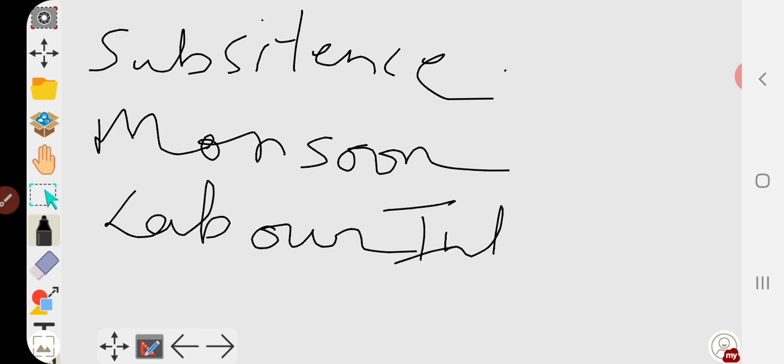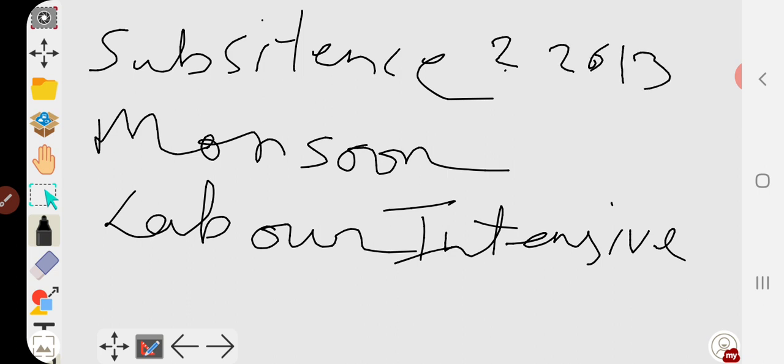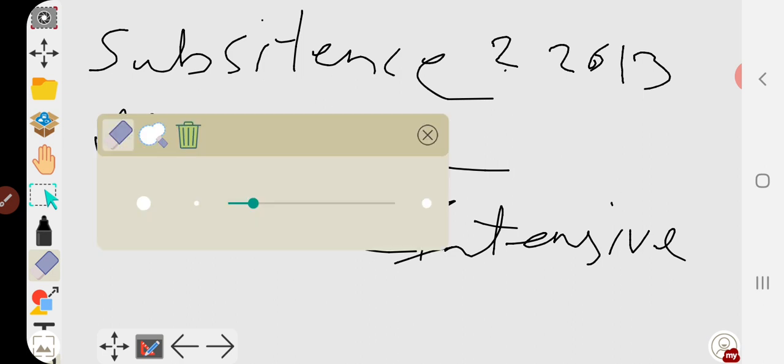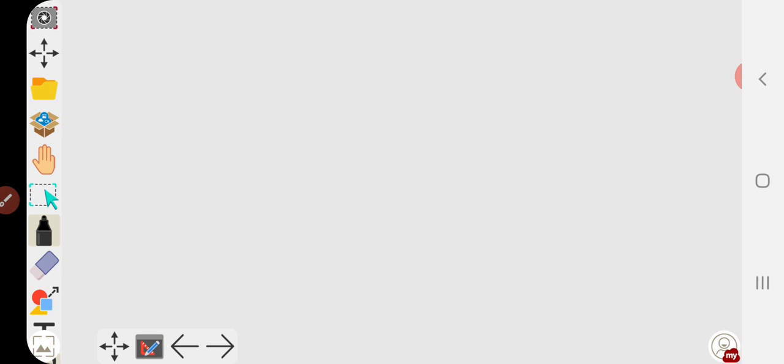It is labor intensive. So, it is question number 2 of 2013. Subsistent, monsoonal dependency, and labor intensive. There are many points. You can write down any other points also.